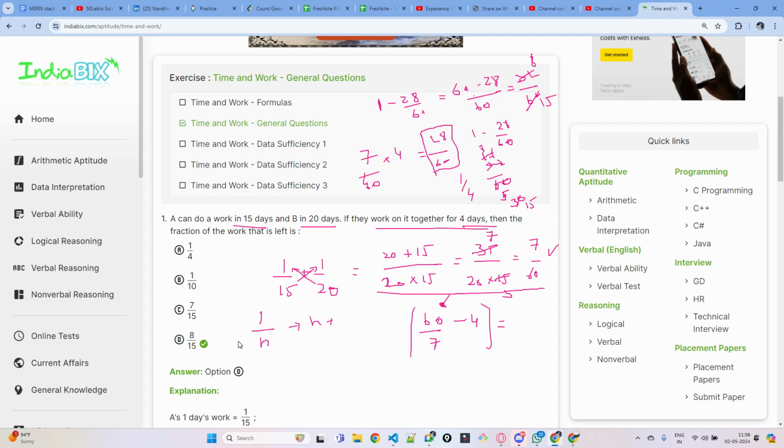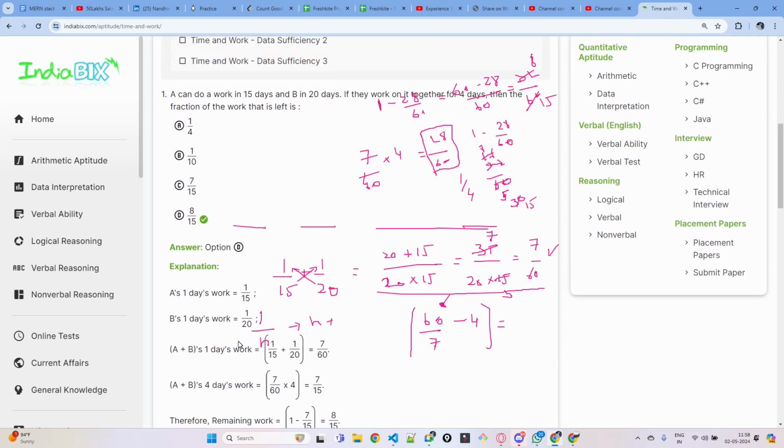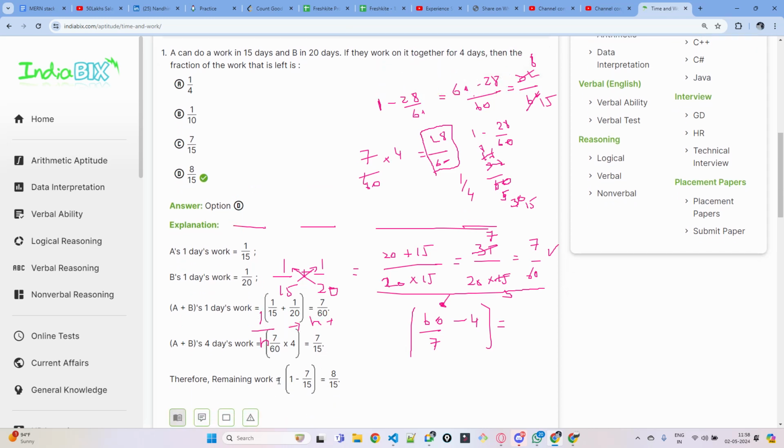Okay. So if you see the answer here, the same way, A's 1 day work, B's 1 day work. Both can work in 1 by 15 plus 1 by 20, which is 7 by 60th of the work they will finish in 1 day. So in 4 days, how much work will they do? Into 4, and they simplify, 7 by 15th of the work. So the remaining work will be, total work is 1. The complete work is 1. 1 minus 7 by 15, which will be 8 by 15. Because